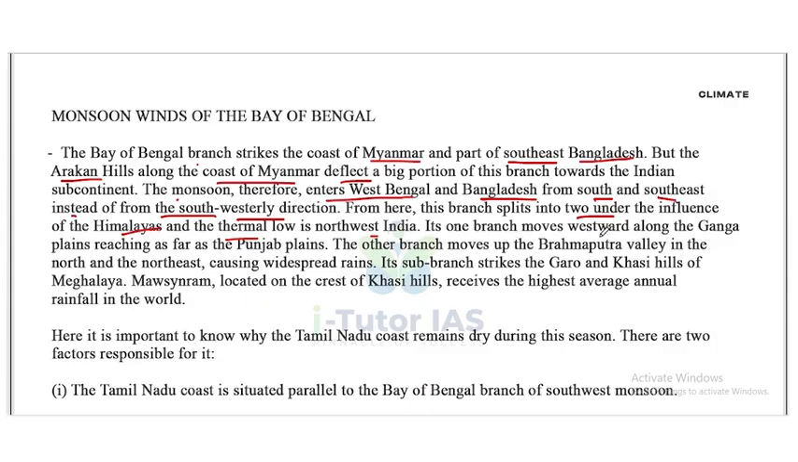Its one branch moves westward along the Ganga plains, reaching as far as the Punjab plains. The other branch moves up the Brahmaputra valley in the north and the northeast, causing widespread rain. Its sub-branch strikes the Garo and Khasi hills of Meghalaya. Mawsynram, located on the crest of the Khasi hills, receives the highest average annual rainfall in the world.